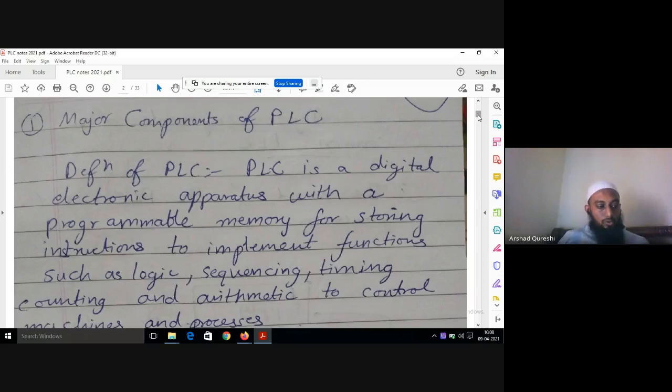It is just a higher version of your electropneumatics and electrohydraulics. First comes your pneumatics, then comes your electropneumatics or electrohydraulics, and then at the top there is PLC. So what is PLC basically? It is a programmable logic circuit.